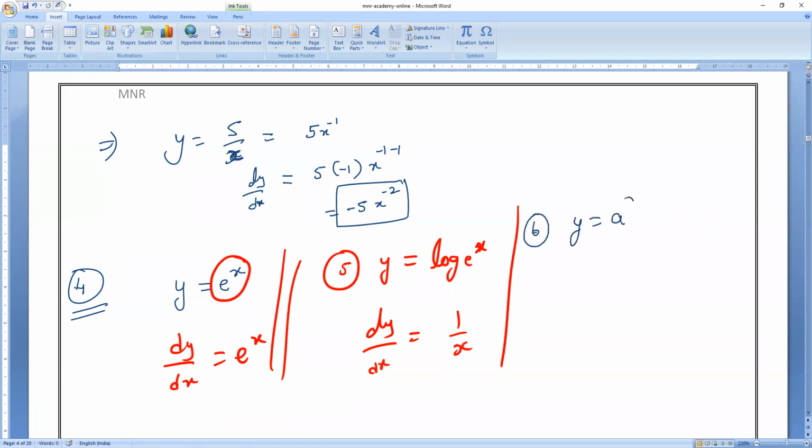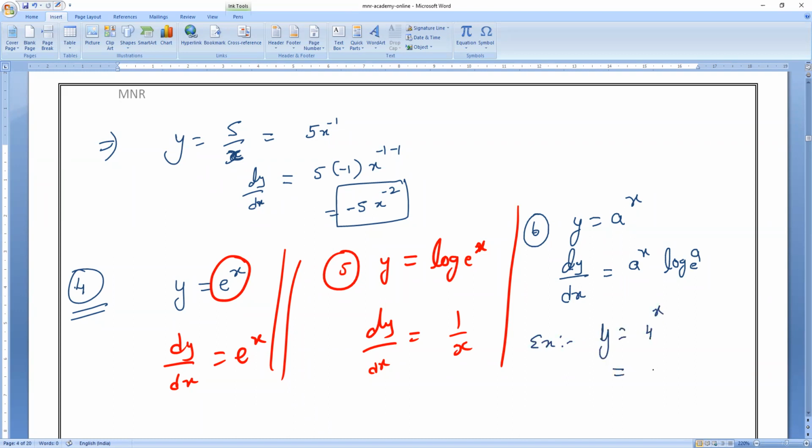Next, y is equals to a power x. So if you do the differentiation, what will come? The formula is dy by dx is equals to a power x into log a base e. Okay, let me take an example. y is equals to 4 power x.